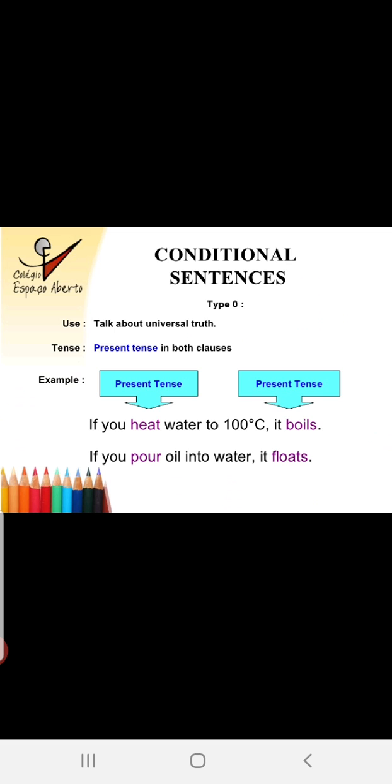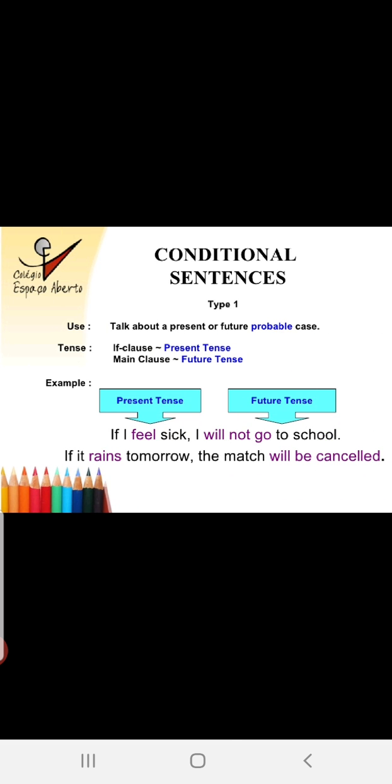Will this change? Never will it change. Whatever the tenses, it will remain in present tense only. If you heat, in case you heat, what will happen? Water will boil. If you pour oil into water, oil will always float. So the tense will remain present tense. This is zero conditional.